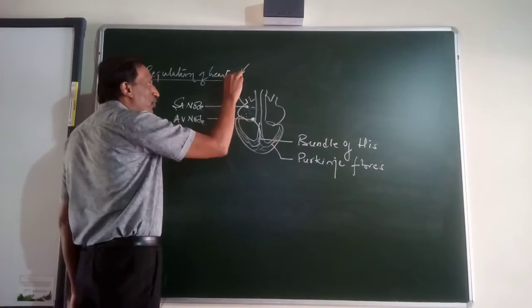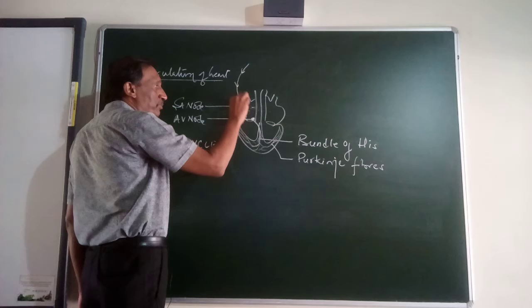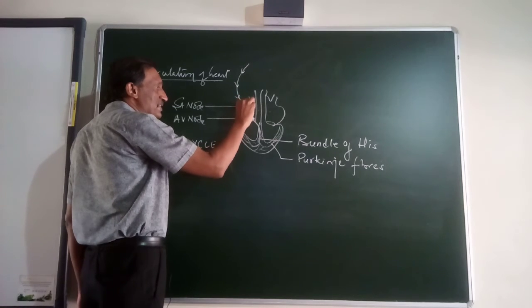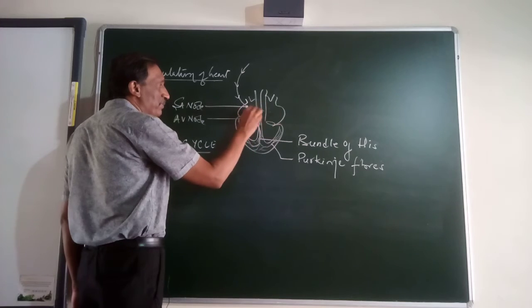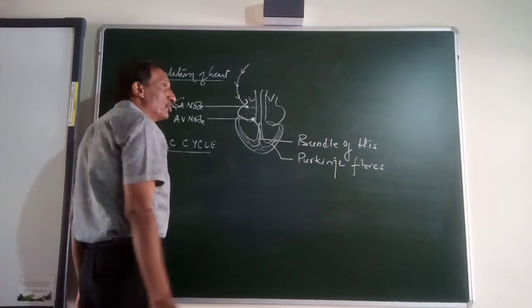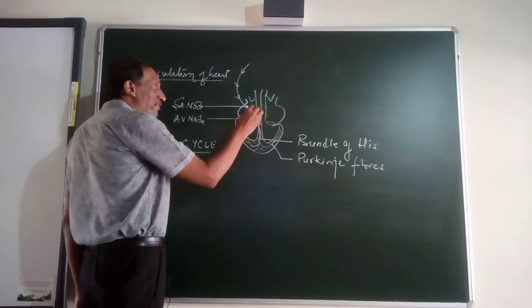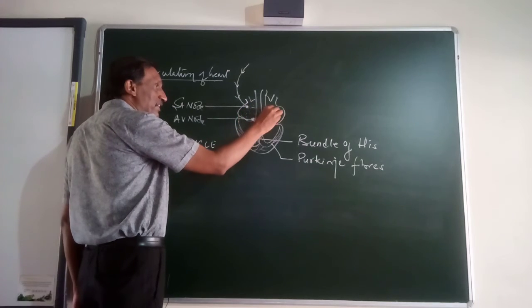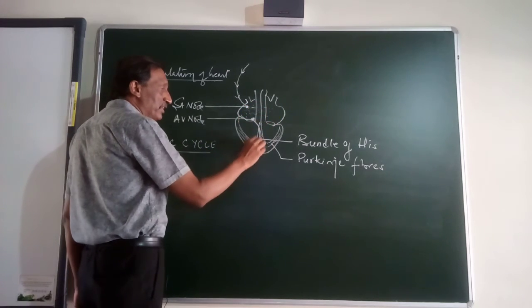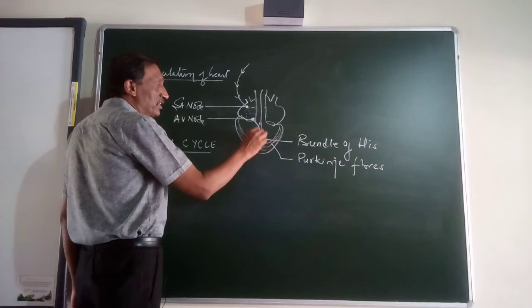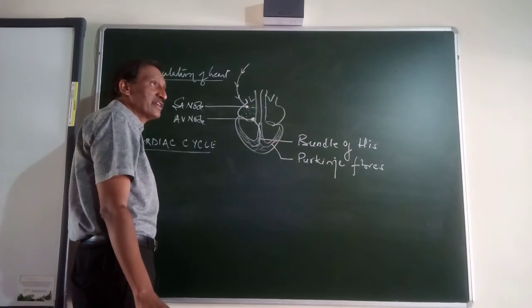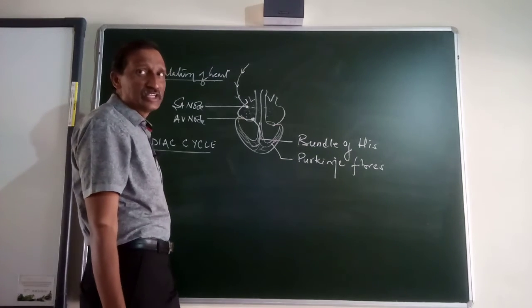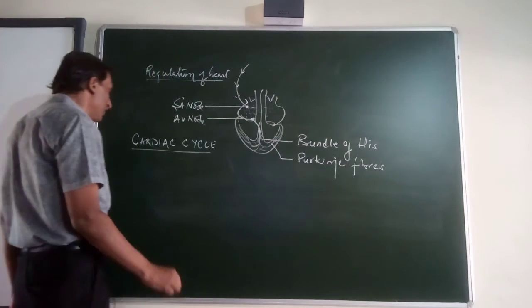The impulse from the brain comes to the SA node. From the SA node it goes to the AV node. From the SA node the impulses are carried by the heart muscle itself to the left atrium. First right atrium contracts, immediately left atrium will contract, but then the information is carried by the AV node to both the ventricles through bundle of His and Purkinje fibers, and both the ventricles will also contract.